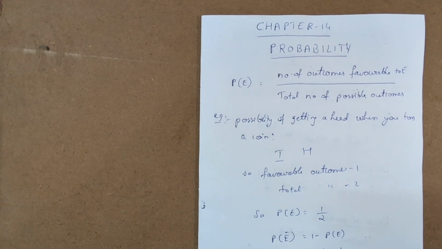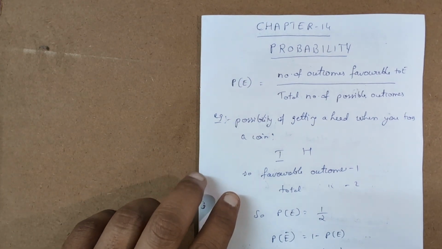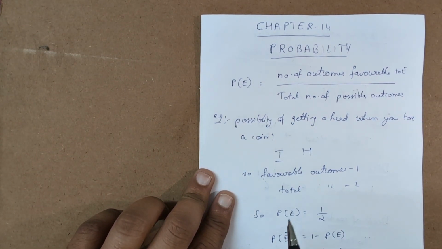So consider what is the probability of winning the match. It can be only win or loss, that is only one out of two cases. The possibility of winning a match is 1 by 2. The same way, for any event to occur, there will be a win case as well as a lose case. In the total cases, probability will be 1. Okay, so let's see the definition of probability.